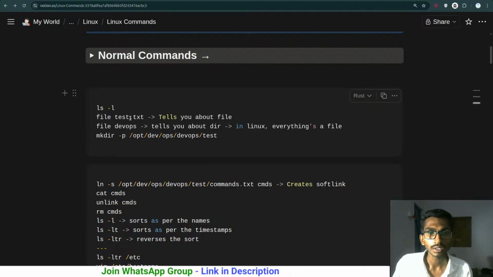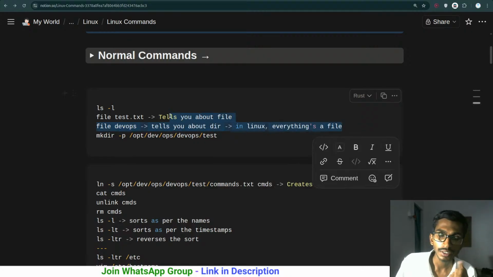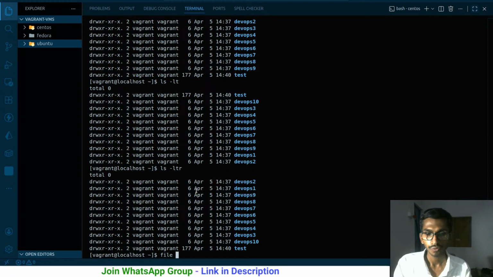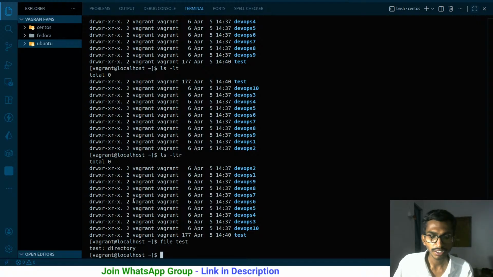Then we have the file command, what it tells. Okay, this is really great, good one. file test.txt tells you about the file. Wow. file DevOps tells you about a directory. Remember one thing, in Linux everything is a file. That simply means even if it is a directory, that is a file, and even if there is a normal file, that is a file. And using this file command you can use this. So let me see what it does. So file, if I want to know about test, it just simply gives me the information about test. It simply tells me that test is a directory. So it gives you the information about that particular file.